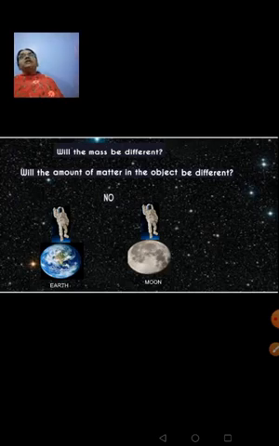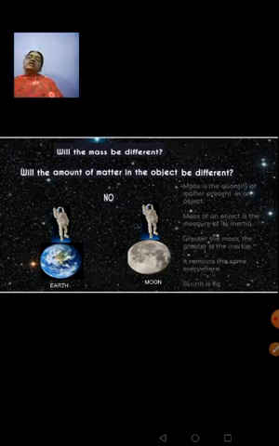Because mass is the quantity of matter contained in an object. If you are weighing 72 kg on the earth's surface, when you go to the moon also, you will have the same mass, that is 72 kg. So kg is the SI unit for mass. When we are measuring something in terms of kg, it is nothing but the mass of that object.